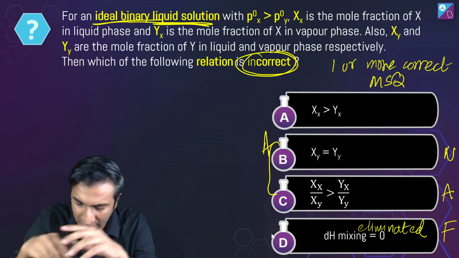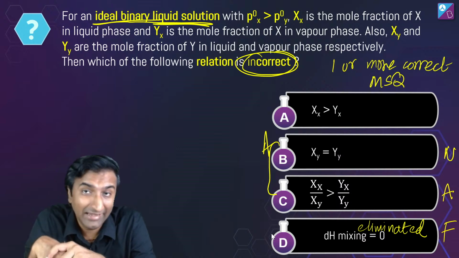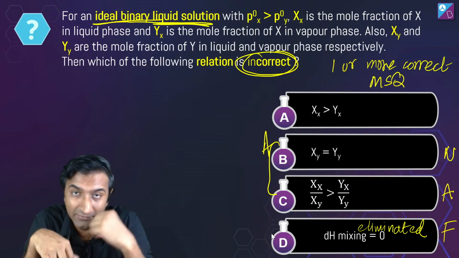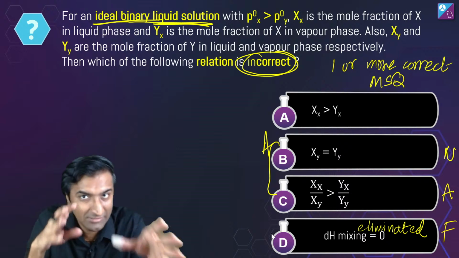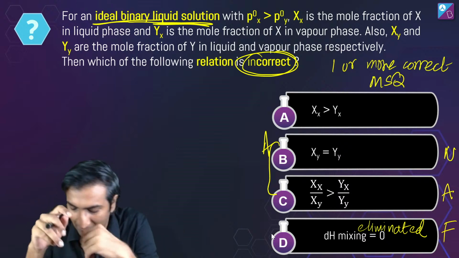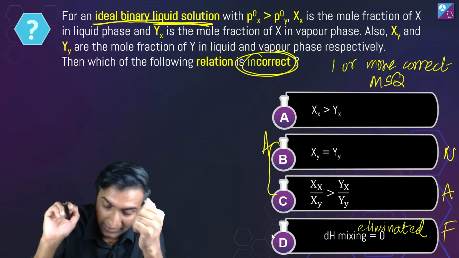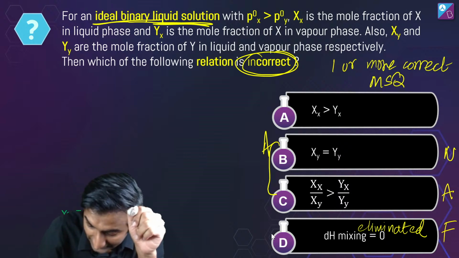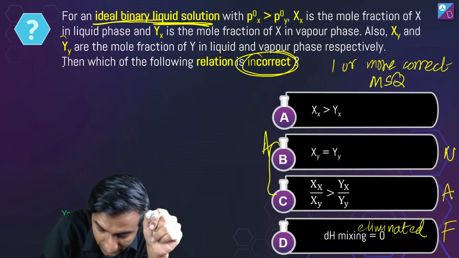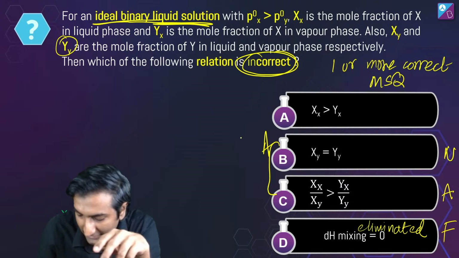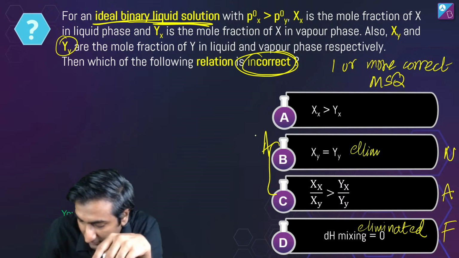Also, what does option B mean? And I'll tell you that there's a 10-15 second way of doing this, and we'll do the direct long way also. Let me first tell you the quick part. In a hurry, this one gets eliminated. The second can also be eliminated. Look, what is x and xy? xy is the mole fraction of this and yy. Okay, the chances of this are also very low.